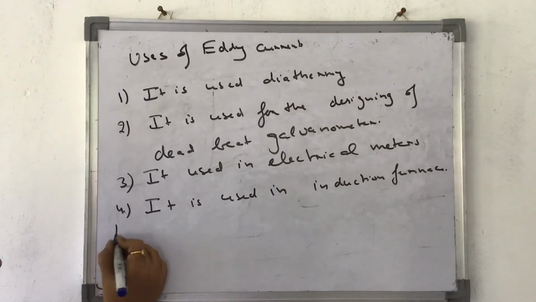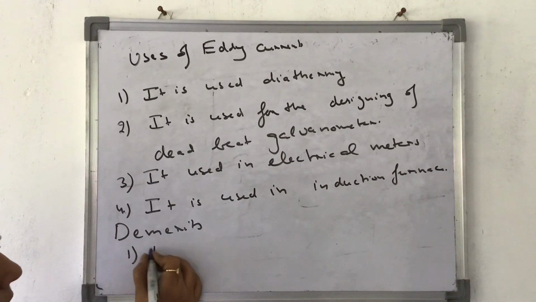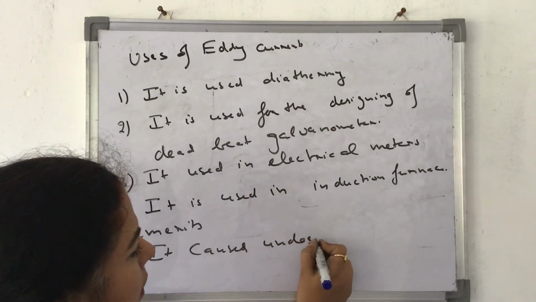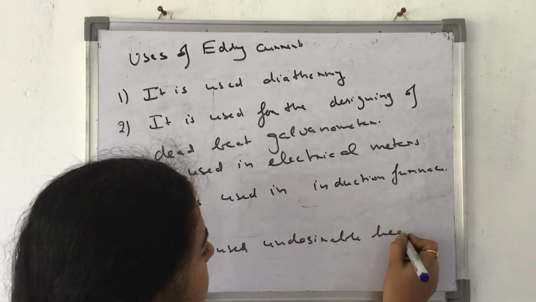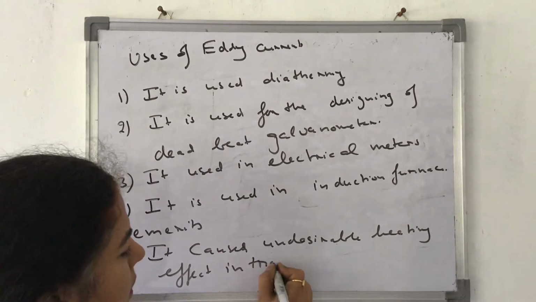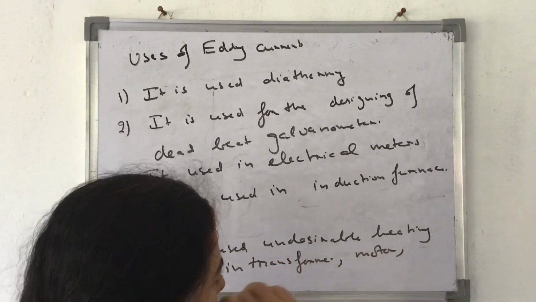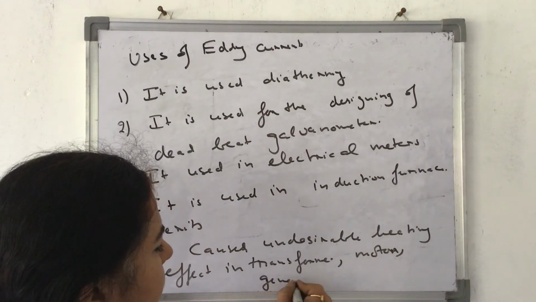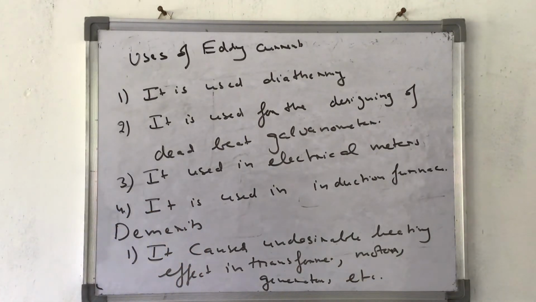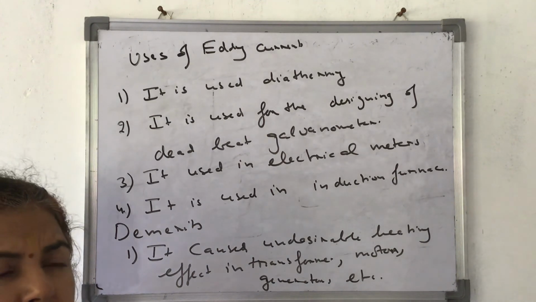Now, limitations or demerits. First and major demerit, it causes undesirable heating effect in transformers, motors, generators, etc. This is one of the major causes of power loss, and it causes an undesirable heating effect.